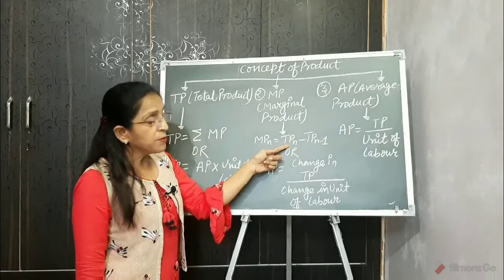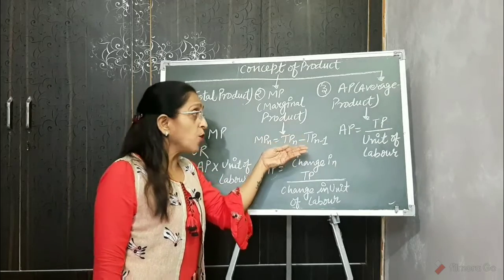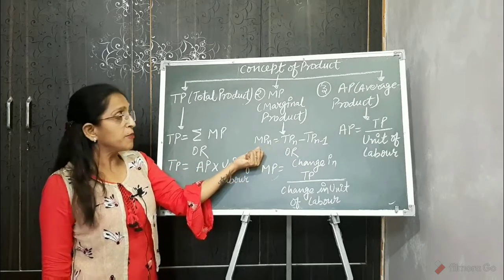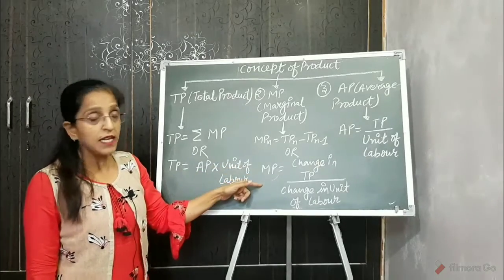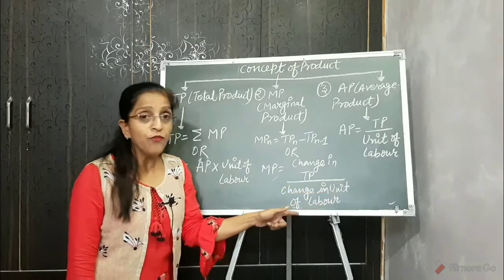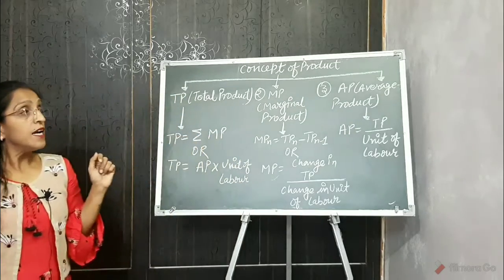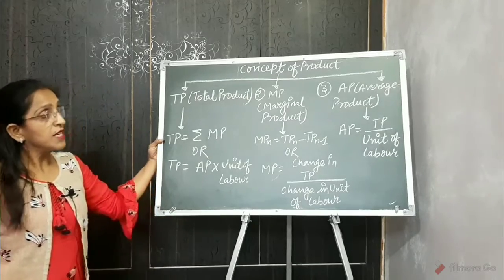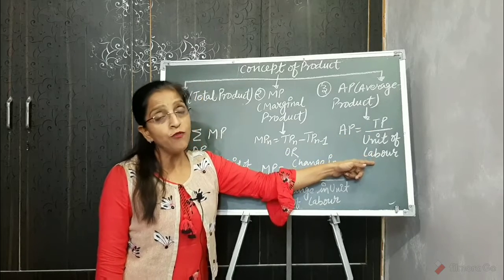From the given TP of the third unit, you will subtract the TP of the previous unit, that is the second unit. Then you are able to calculate the MP of the specific unit. Alternatively, you can calculate MP as change in TP upon change in units of labor. Now next, AP. What is AP or average product? It is the per unit product of the variable factor. How can you calculate AP? AP equals TP divided by units of labor.